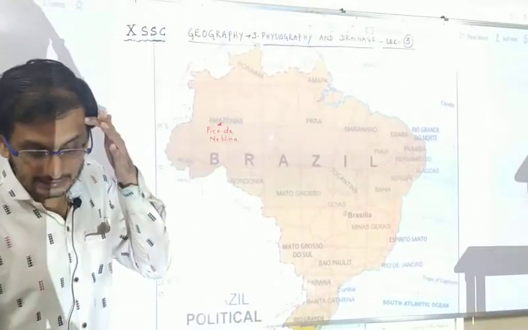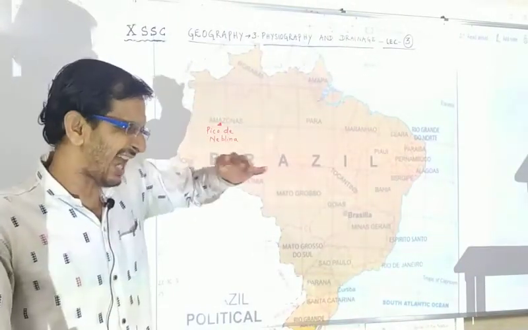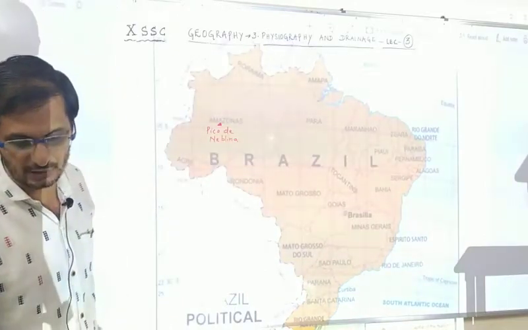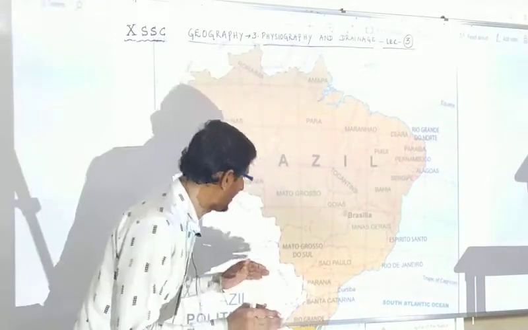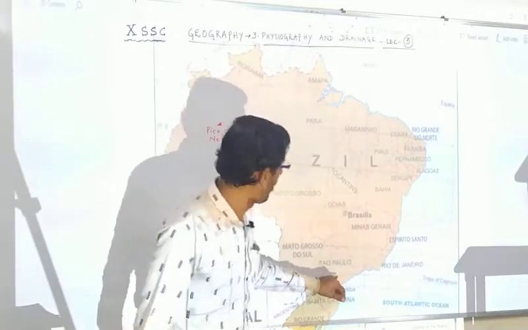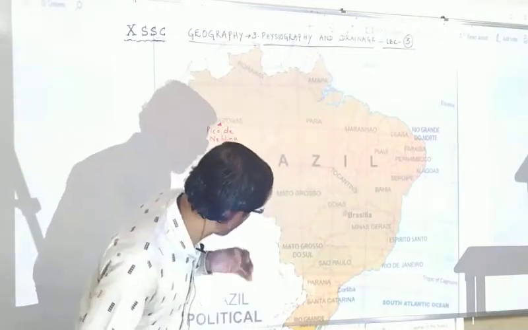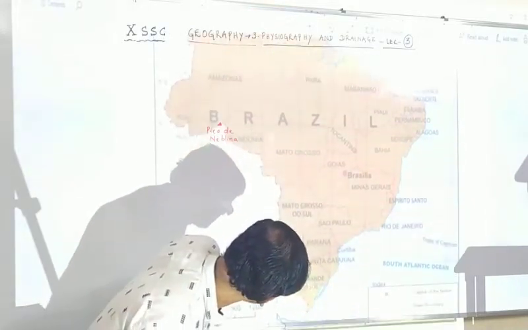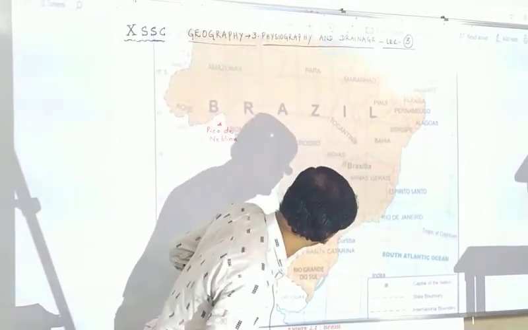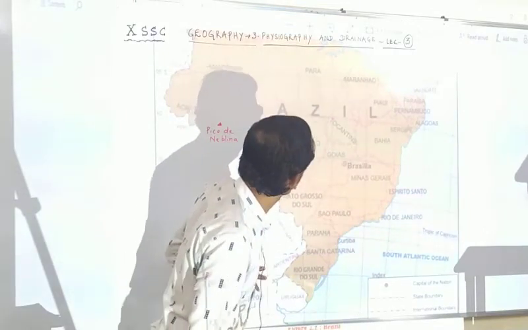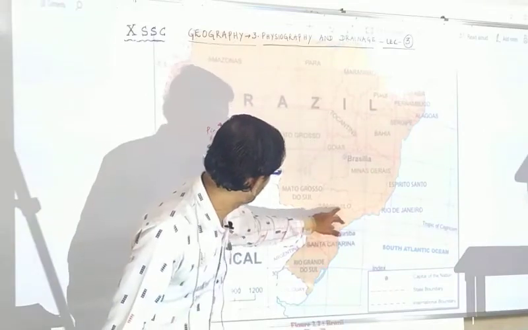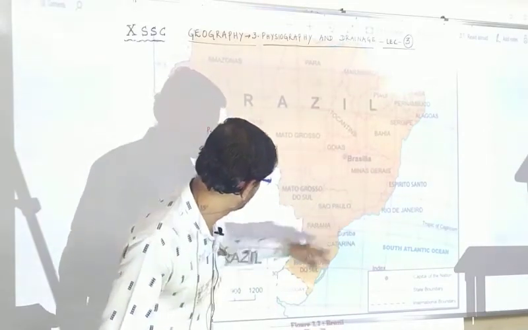Now in some regions the height increases gradually. The escarpment is very steep, particularly from Sao Paulo to Porto Alegre. You can see Sao Paulo is shown, but not Porto Alegre.